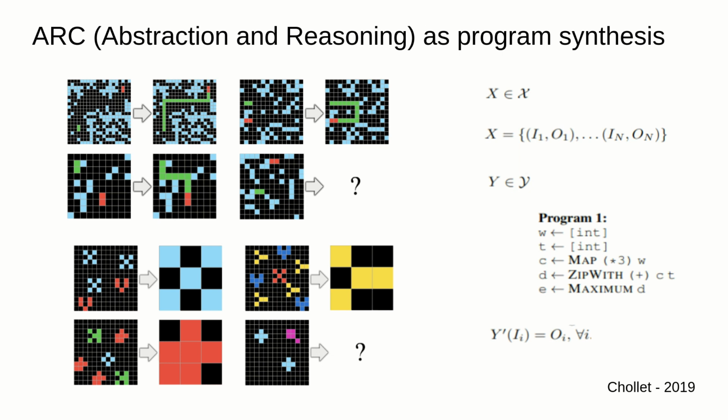This is a challenge in which there is a data set with different tasks, and each task is composed of approximately four input-output pairs of images, and the task of the AI system is to infer the rule that underlies the transformation from the input image to the output image, and then to apply this rule to the fourth input image to get the fourth output image.